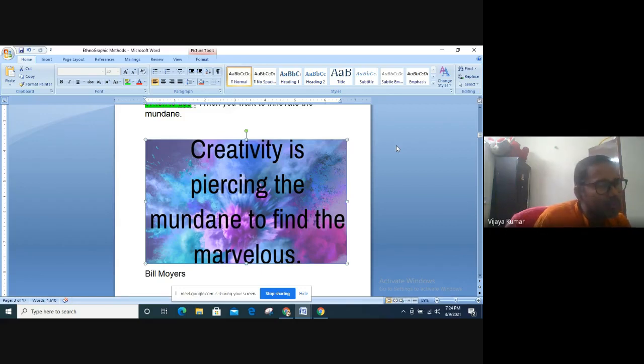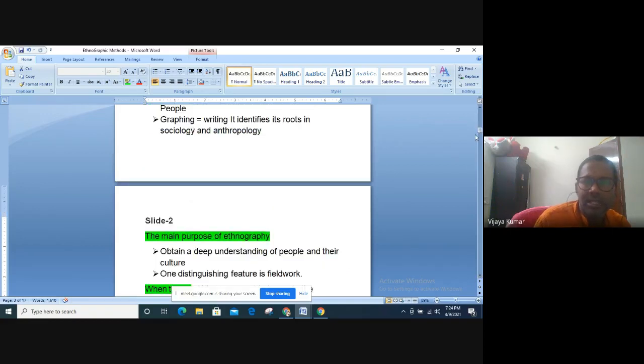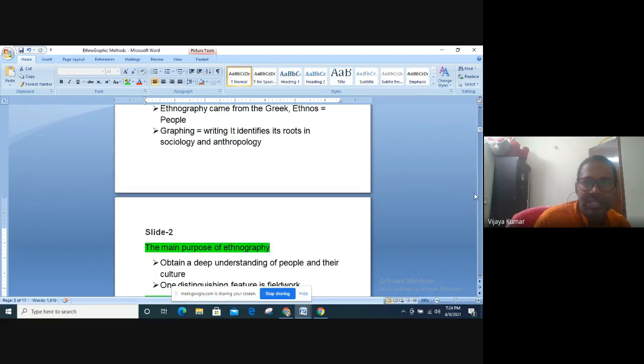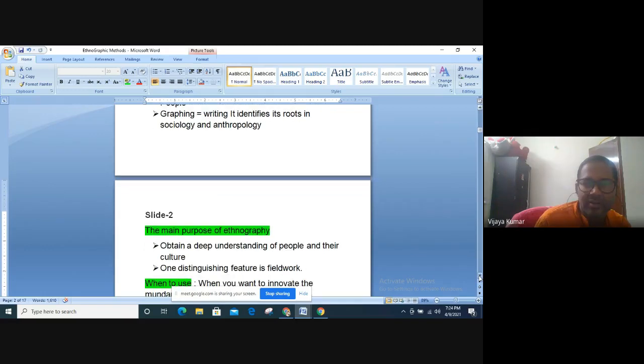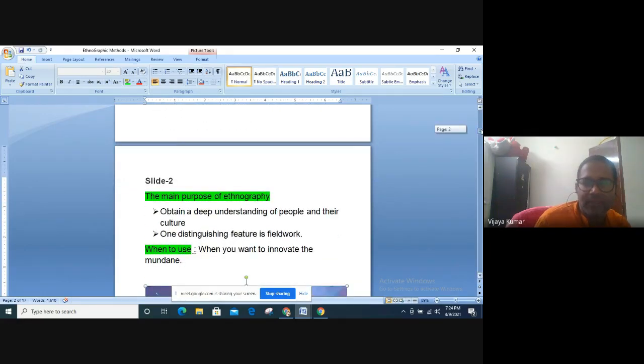And how can you pierce the mundane? You can pierce it only by applying the right methods. A method is a very important aspect for a researcher. To understand method is like understanding the nitty-gritties of the trade, understanding the tricks of the trade. We haven't come to that yet. I will articulate those tricks very clearly in the later part of the lecture. So that's an exciting aspect of ethnographic research. So moving on from there.